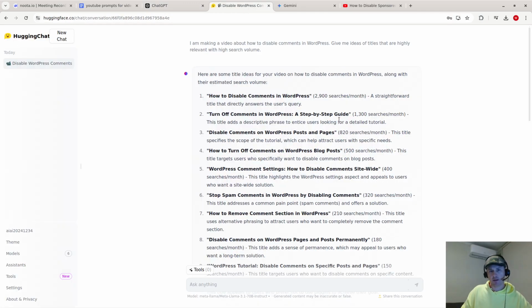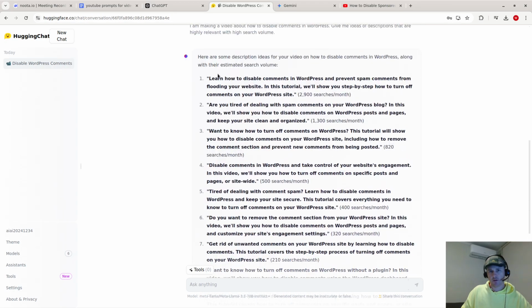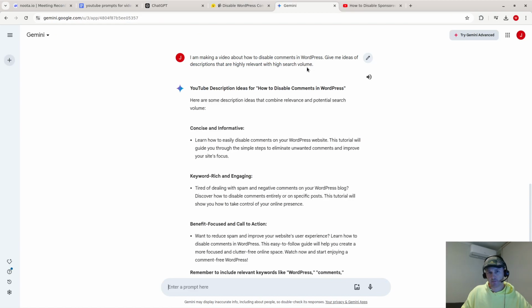Okay, and see what Llama 3 gives. Learn how to disable comments in WordPress and prevent spam comments. In this tutorial, we'll show you step by step. This is also excellent output from Llama 3. And Gemini's output is pretty good, but I still think the other ones are better.